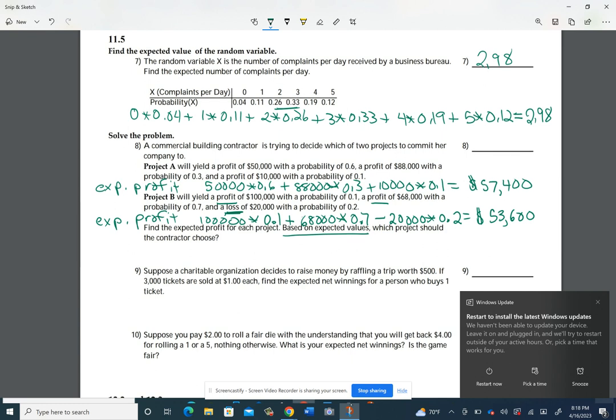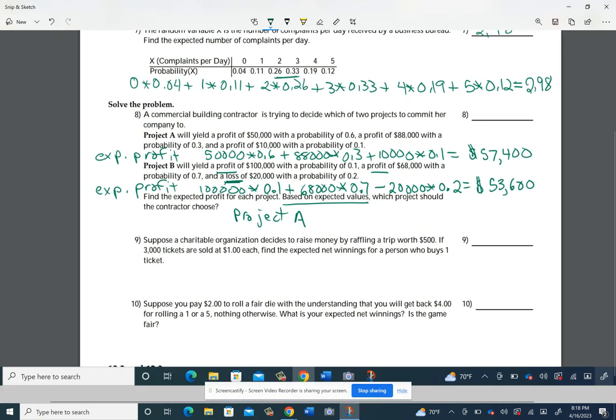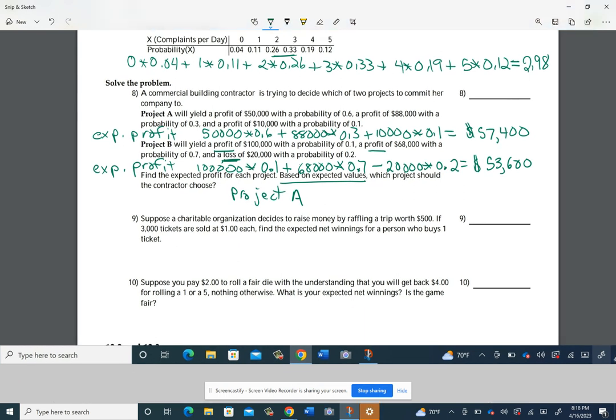Okay, dollars. And so if they wanted us to base our decision on expected values, we would go with the one with the highest expected value. So we would choose project A since it has the highest expected value. Okay. All right. Now there were problems we did that involve money and weather and games.